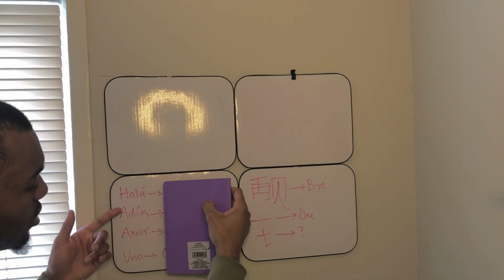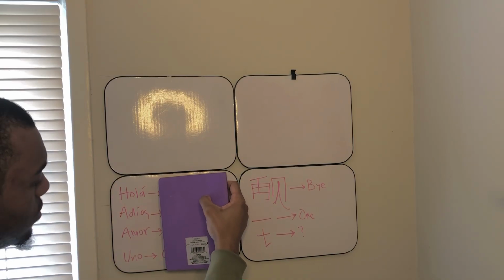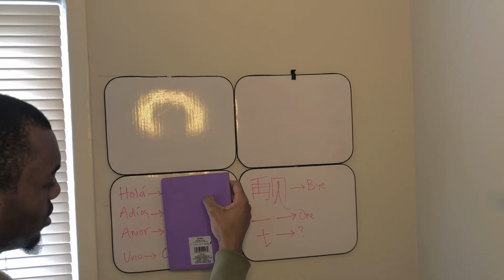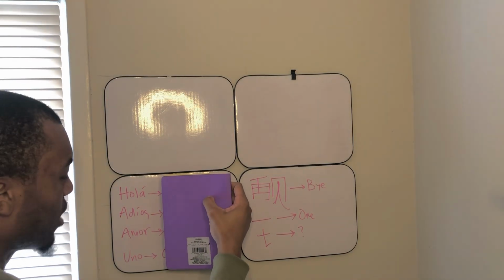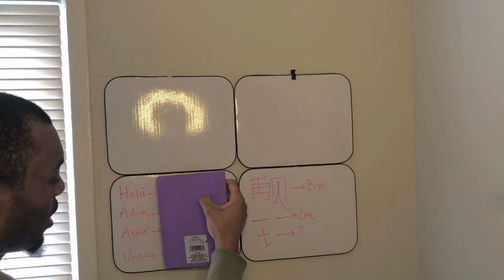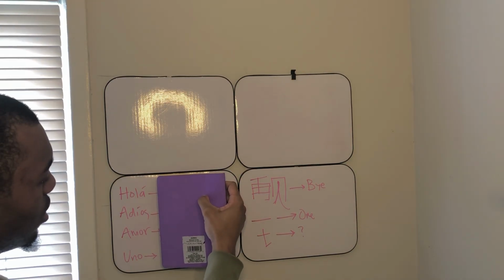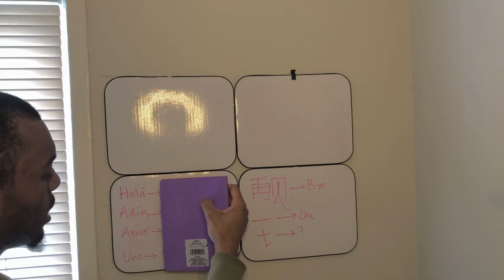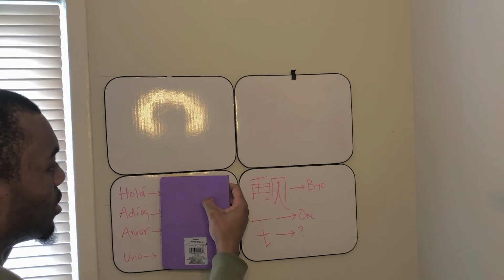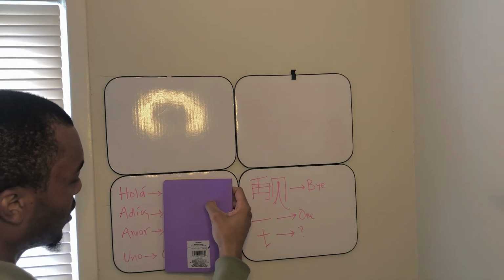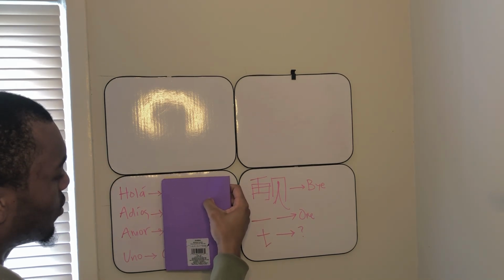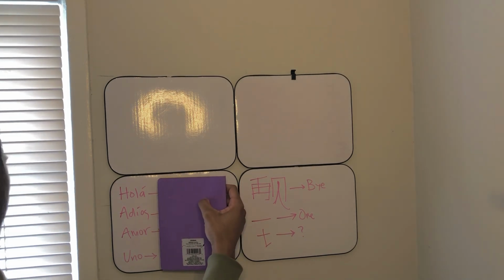This is Spanish. So we got hola, adios, don't judge my Spanish, amor, and uno. Take a moment and see if you can figure out what these words mean.